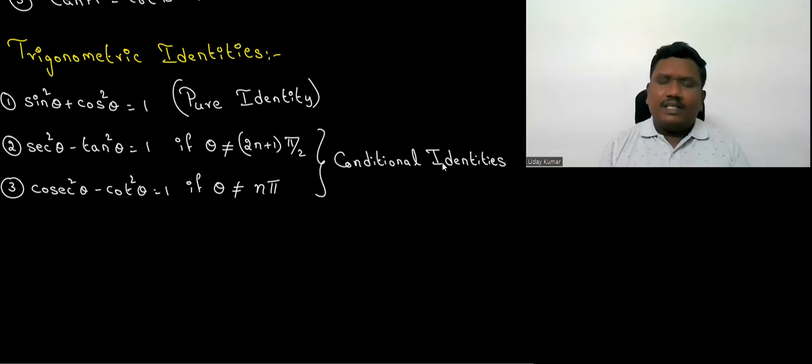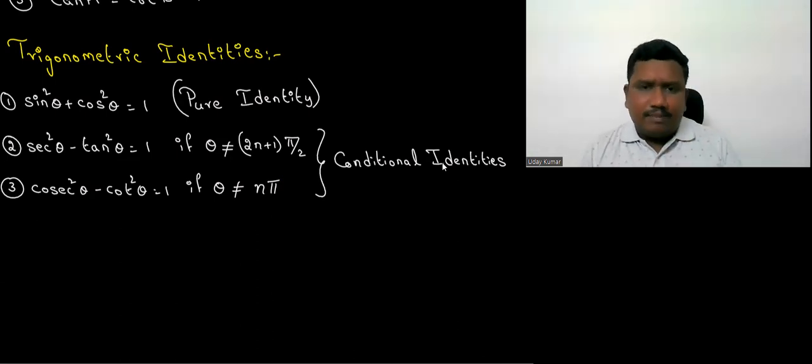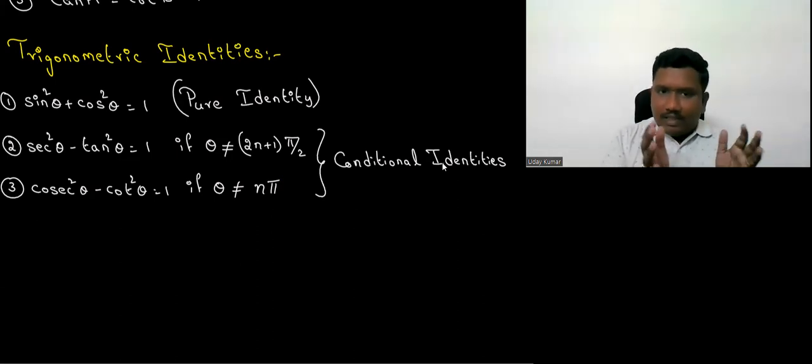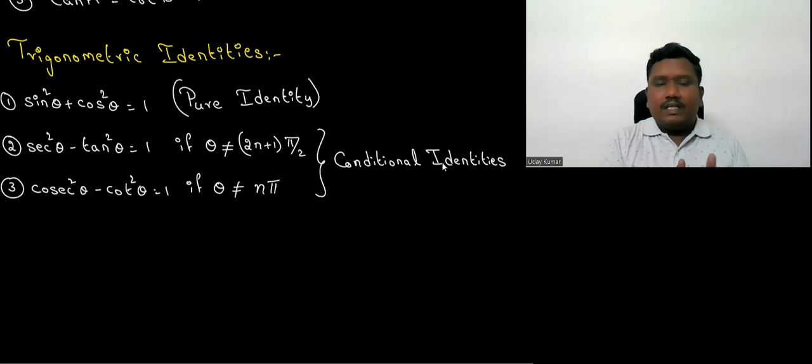Very rarely, they'll ask for proofs in the board examination. In many cases, we use only the identities to solve the problems. Okay. Hope you understood this concept till now. I wanted to discuss only till here in this session. I hope you understood very clearly the concept of trigonometry which we discussed in this session. Right? That's the end of the session. Thank you very much.